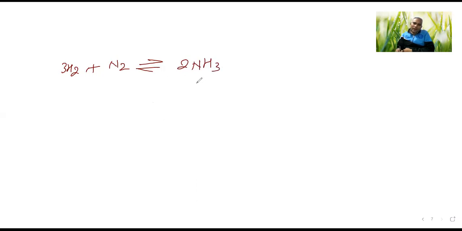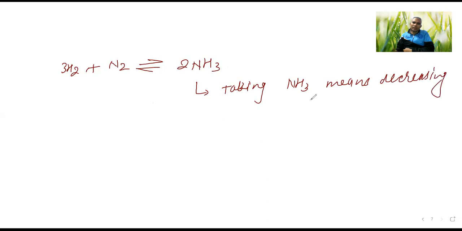So if you are taking out NH3, it means decreasing the concentration.